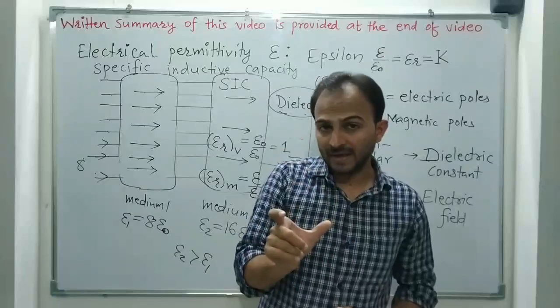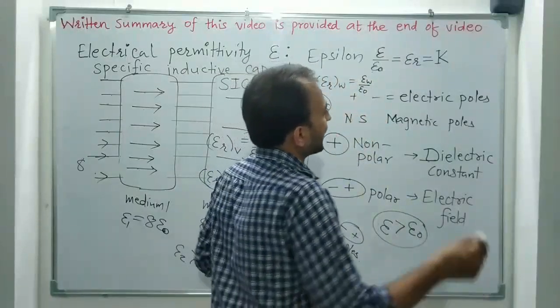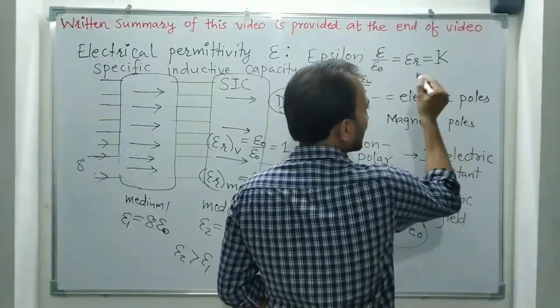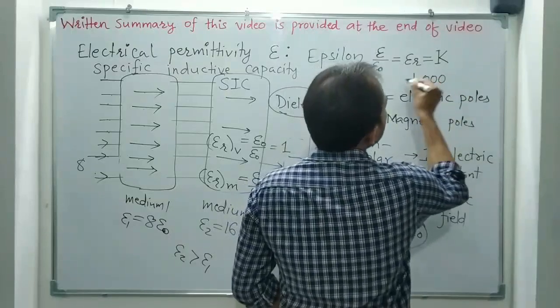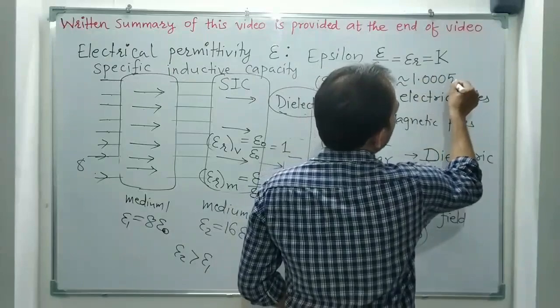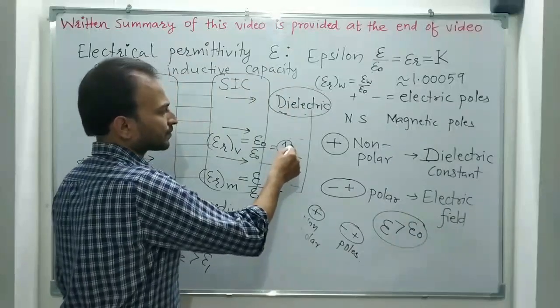Now for air the dielectric constant K is 1.000059, so it is very close to 1.